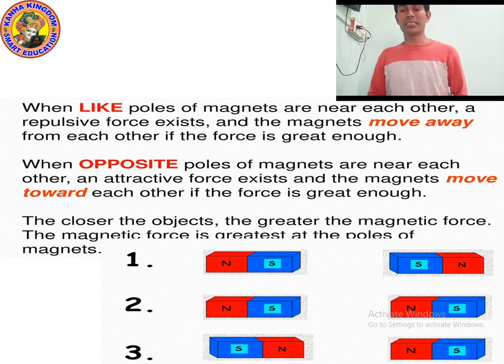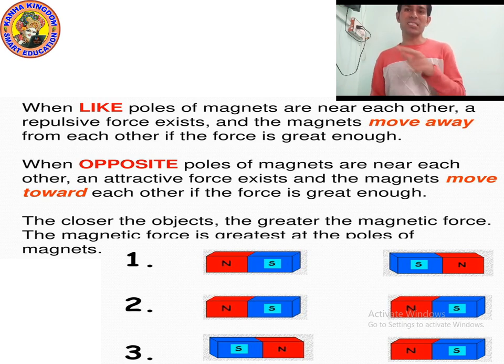If you put an iron nail very far from a magnet, it will not be attracted towards the magnet. Why? Because the magnetic force becomes weak.